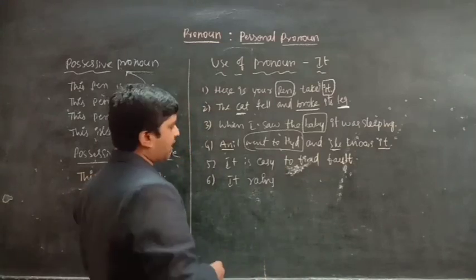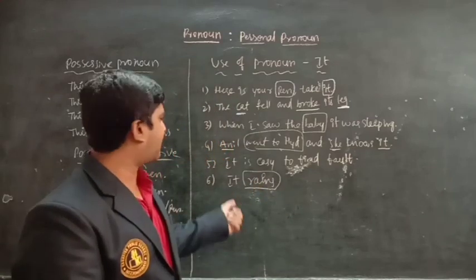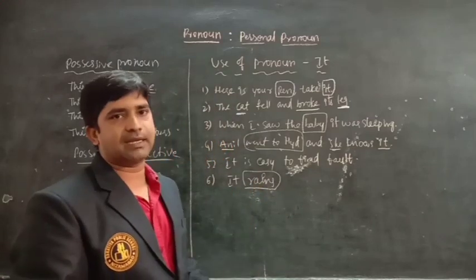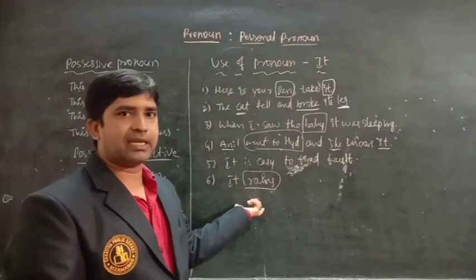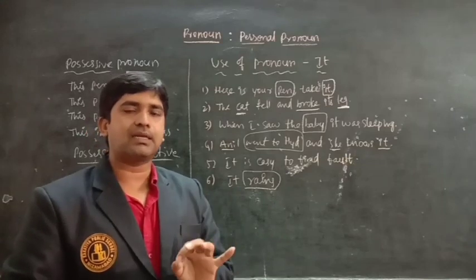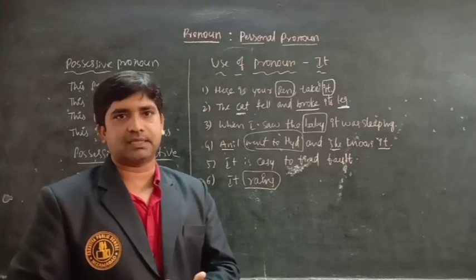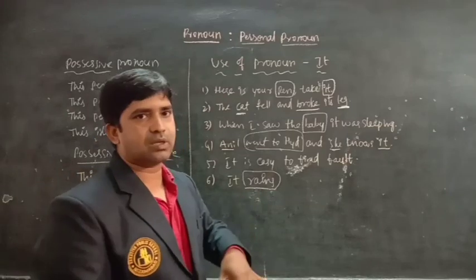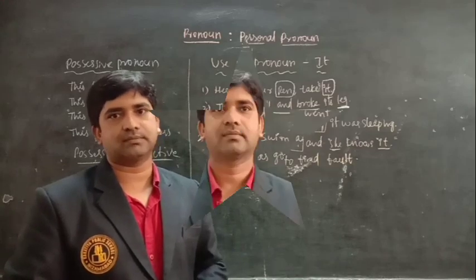When we indicate rain, it is a non-living thing, so we indicate it with it. Observe this it while you are reading any text, underline it, and see how it is used in the sentences. You will improve and learn how to use it in sentences.